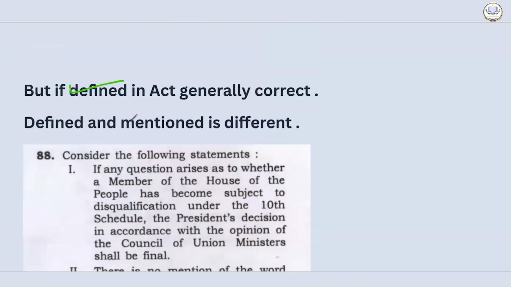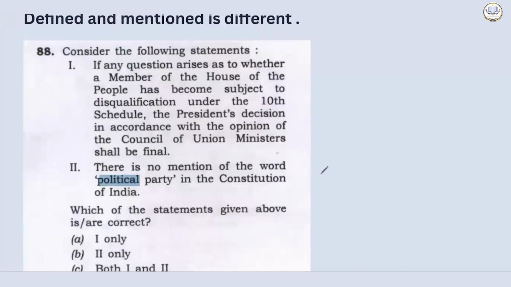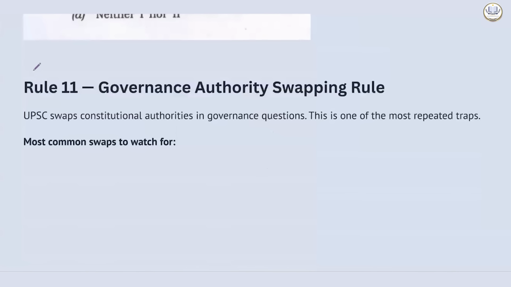But if defined in an act, it will generally be correct. But mentioned is different than defined. There is a question: there is no mention of the word political party in the Constitution of India. Mentioning there can have a probability that it is mentioned. So if the word mention is there, it is more probable to be correct rather than defined. So this is the trap that you need to remember. Now let's see the next rule.